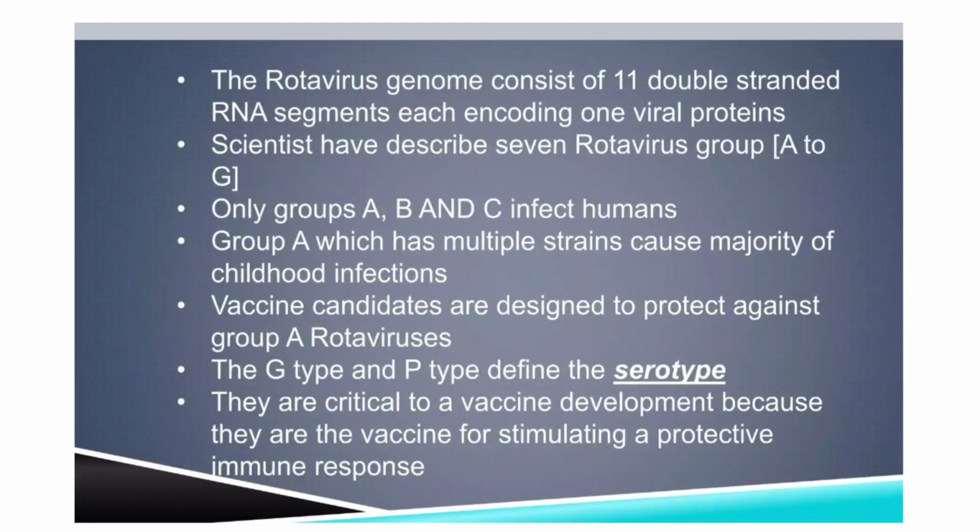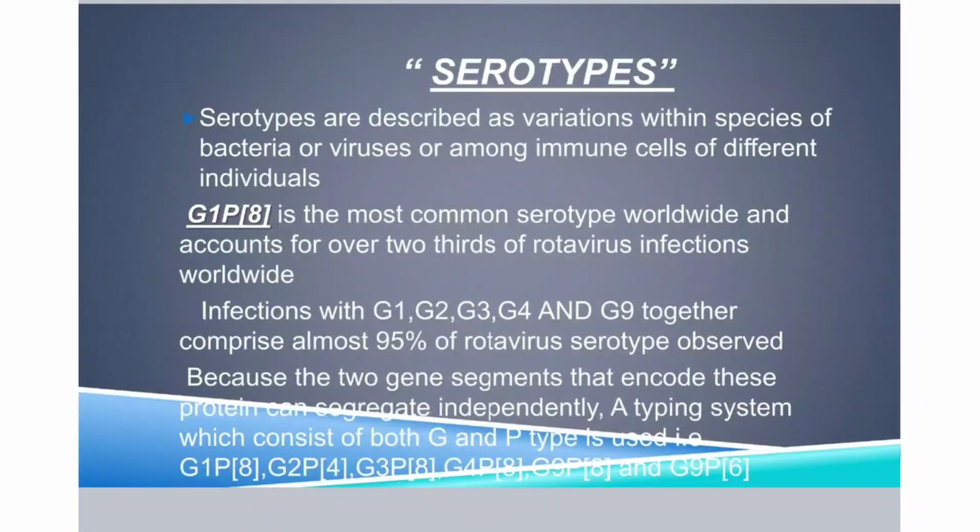The G type and P type define the serotype. There are two types of serotypes. What are they? G type and P type. Based on this, the vaccines are produced to promote the immune response. G1P8 is the most common serotype. G1, G2, G3, G4 and G9 serotypes are all observed in infection.